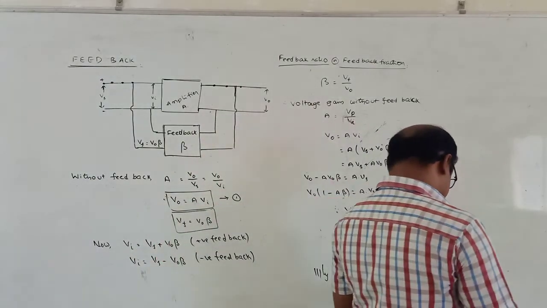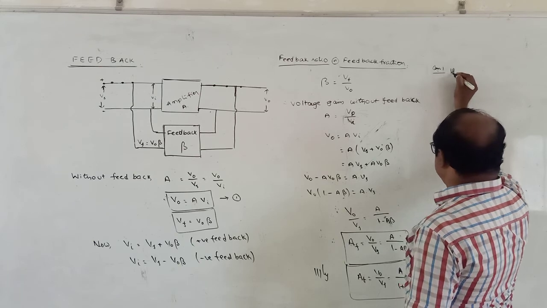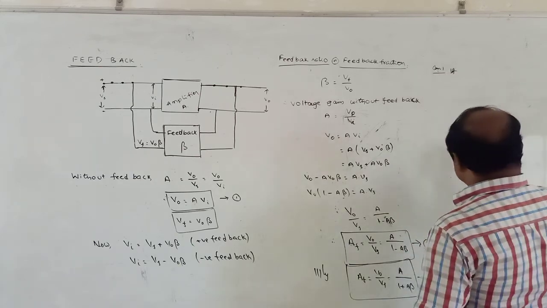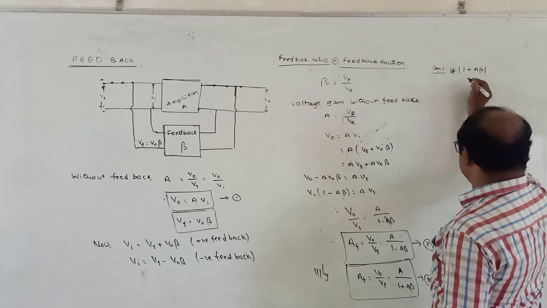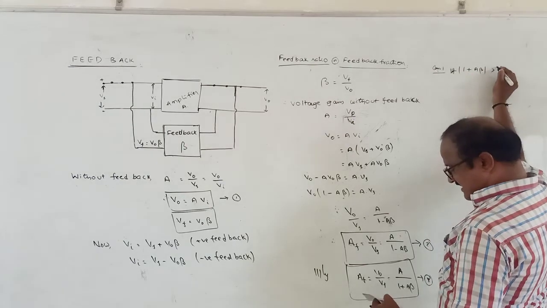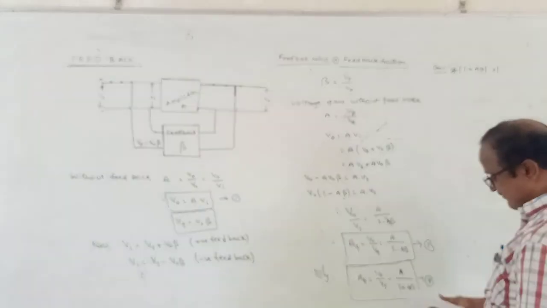Suppose here there are 3 cases that arise. Case 1: suppose modulus of 1 plus A beta is greater than 1. Then what is the relation between AF and A?